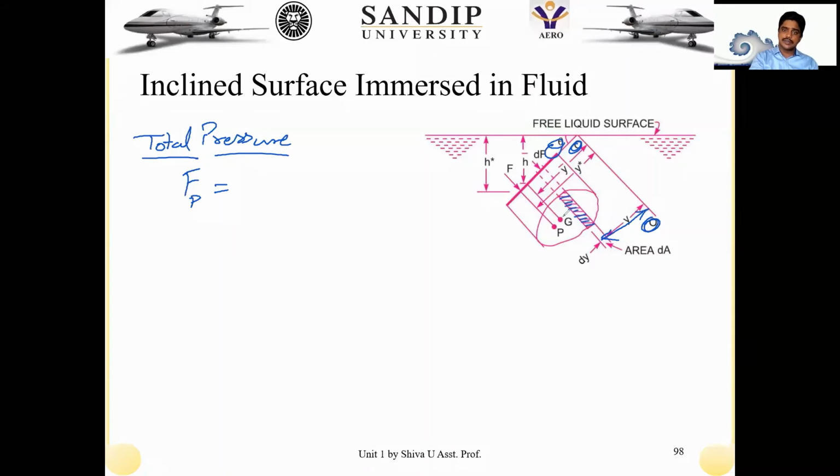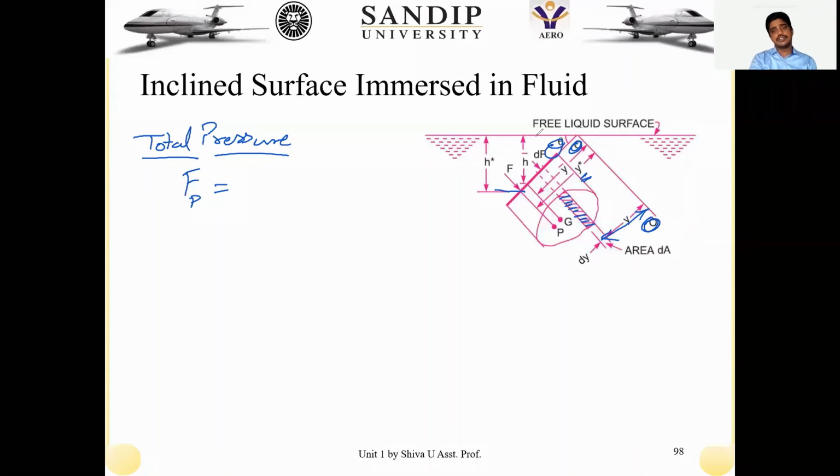G represents the center of gravity at the y bar location, and P represents the center of pressure point at a height of y star. The corresponding heights are h star for y star, and h bar for y bar.